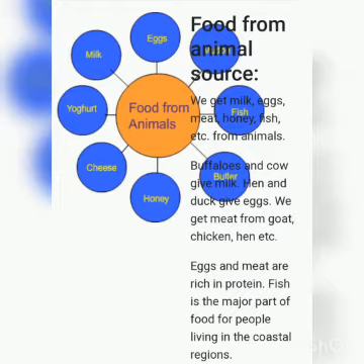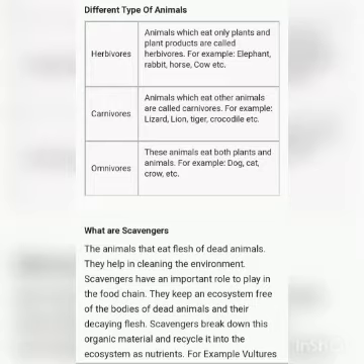Number one is herbivore. Herbivore is a combination of two words, herb plus vor. Vor means animals, herb means grass or green plants. Those animals which eat only green plants, only plants, are known as herbivores. Examples: cow, goat, rabbit, giraffe.